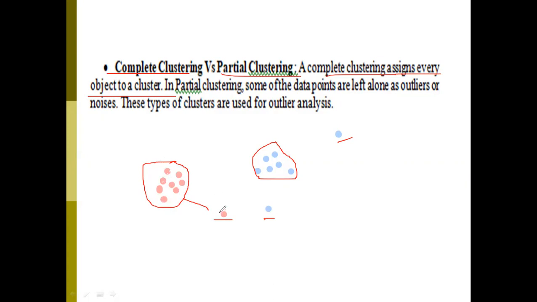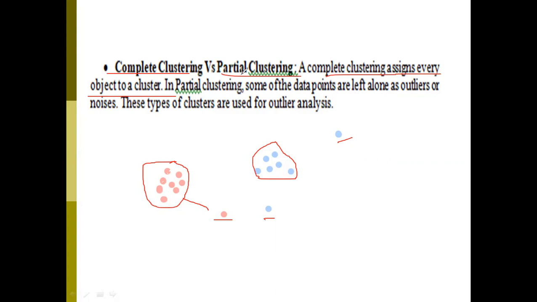While grouping or making clusters, if some data points are not covered, then such data points are called outliers. This kind of clustering is called partial clustering.